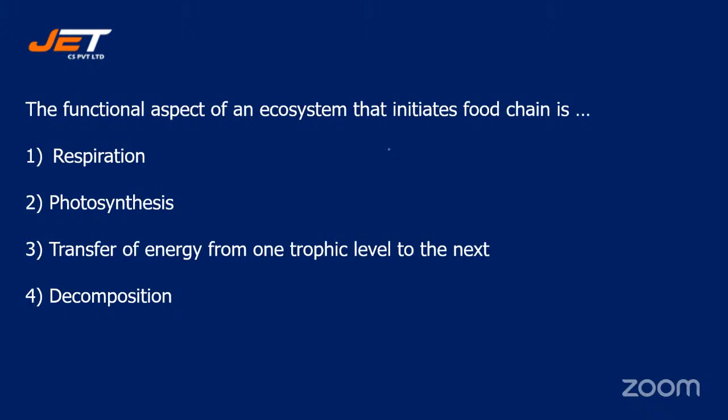Come on, students. The functional aspect of an ecosystem that initiates food chain is respiration, photosynthesis, transfer of energy from one trophic level to the next, or decomposition.